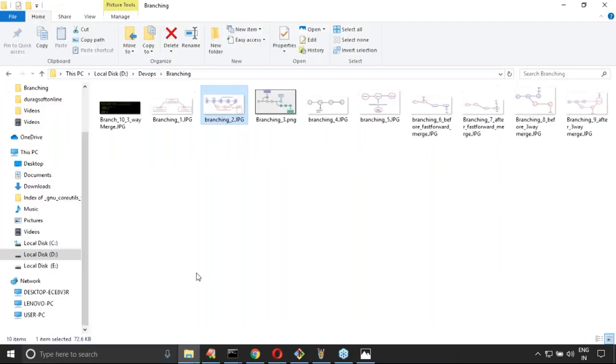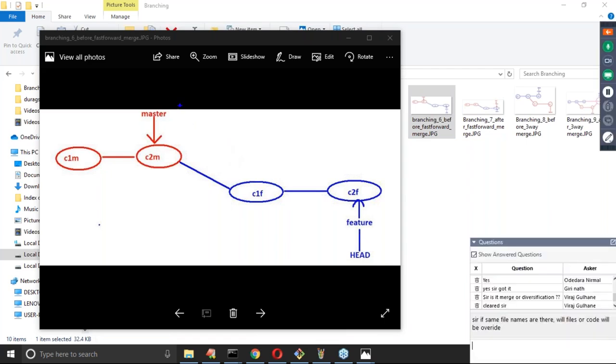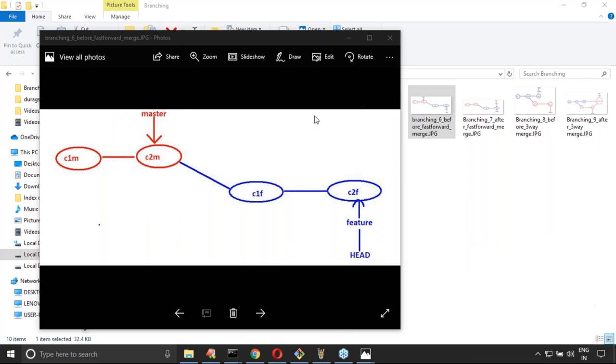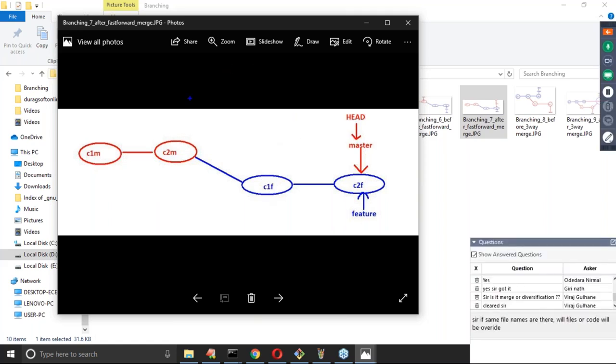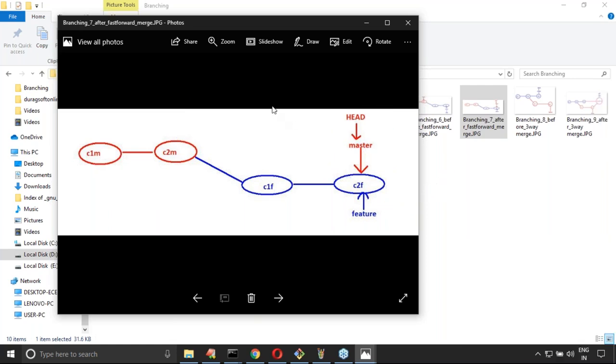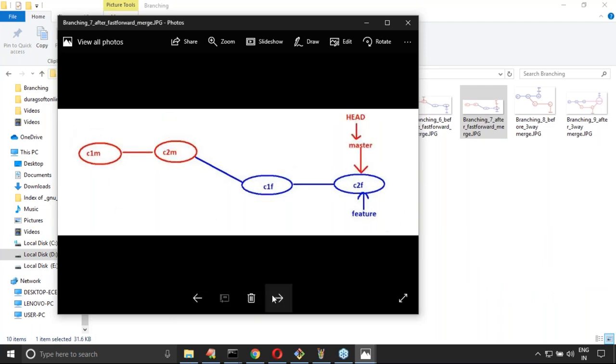Now have a look once. Before fast forward merge, see this one: master is pointing here, child is pointing here. But after fast forward merge, what will happen? Observe that. Whatever master is there, it is moved to this one. This type of thing is called fast forward merge. Any doubt about this terminology? Can you please confirm what is the meaning of fast forward merge?